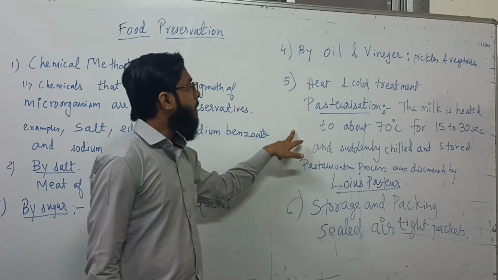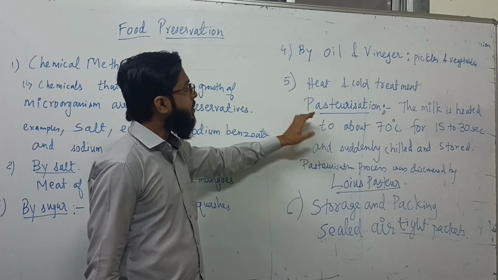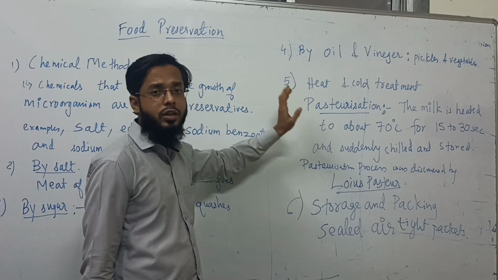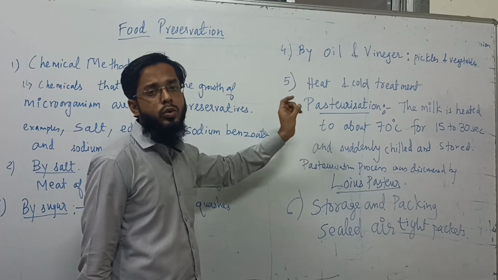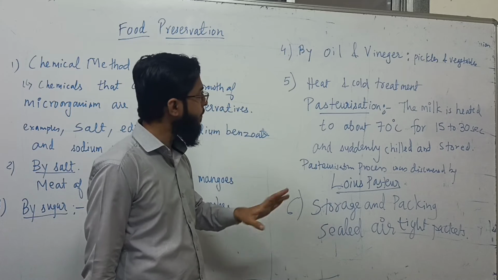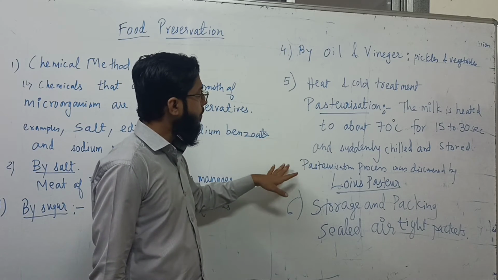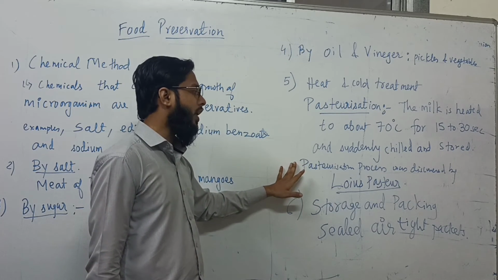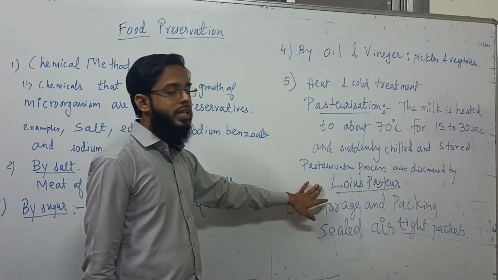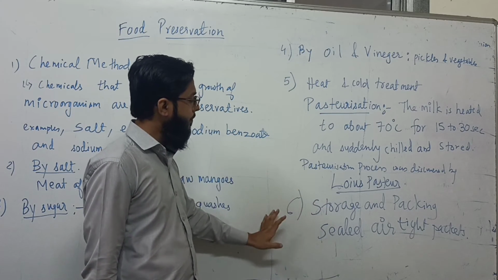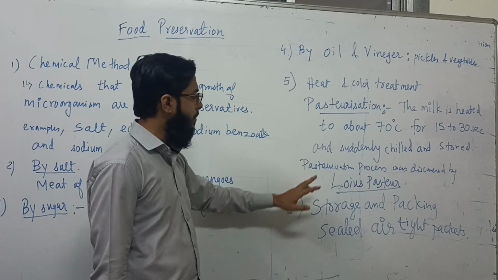This pasteurization process is also used in milk industries. They heat the milk at 70 degrees centigrade for 15 to 30 seconds, and then they chill it. In this way the milk is cooled, and this process is known as pasteurization. It was discovered by Louis Pasteur, who was a French chemist.